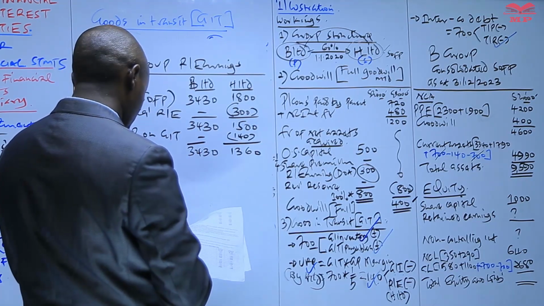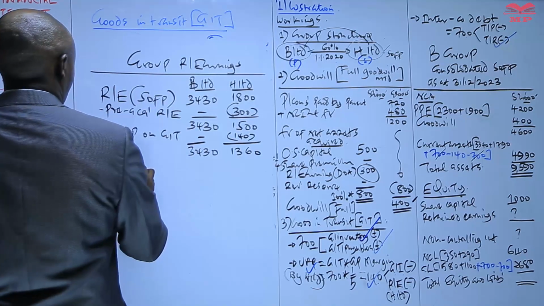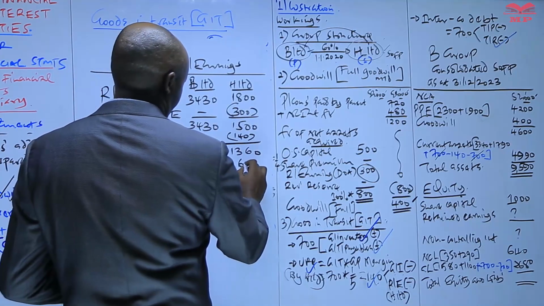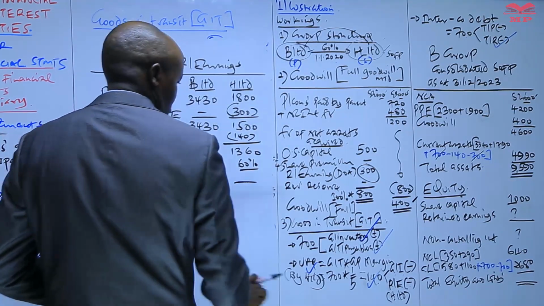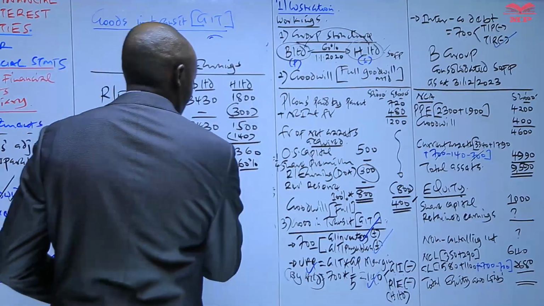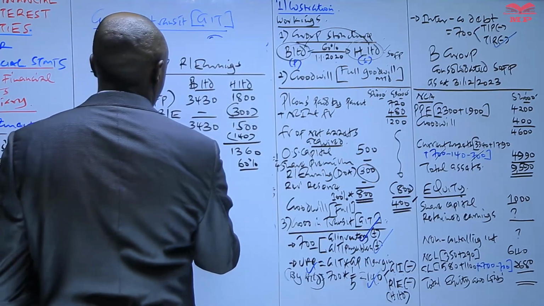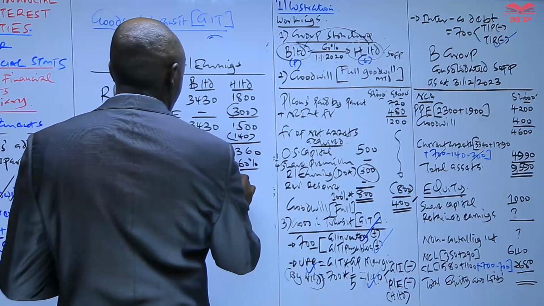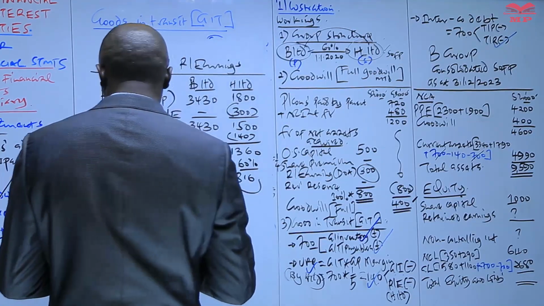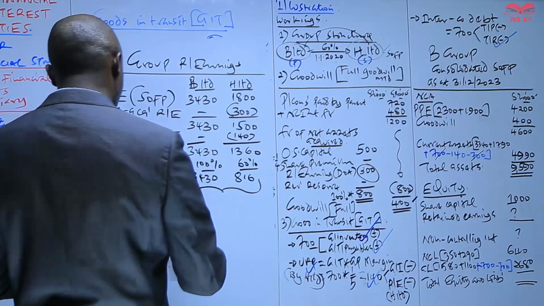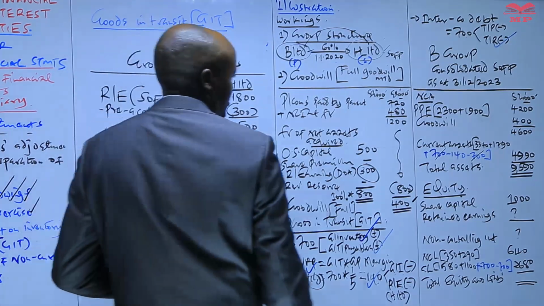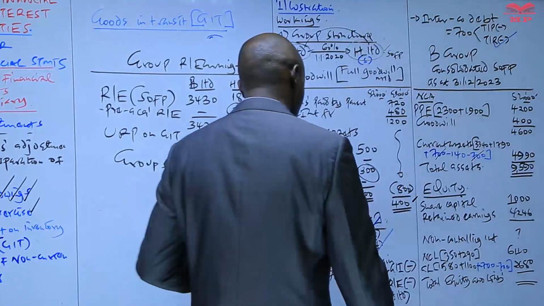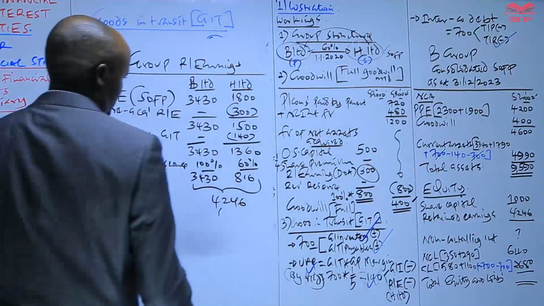1500 minus 140. Yes, so then we get the group share of this. 100%, 60%. 100% of 3430, and 60% of 816. So we add the two figures, which will give us 4246. So that is the group retained earnings here, 4246.